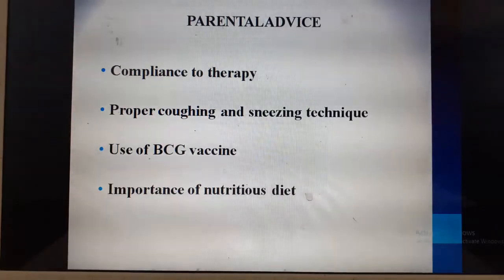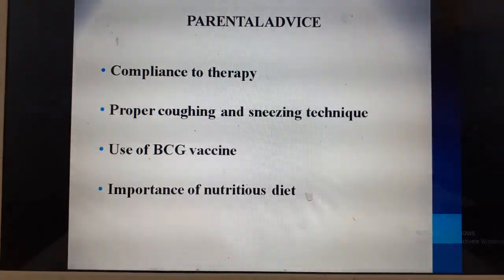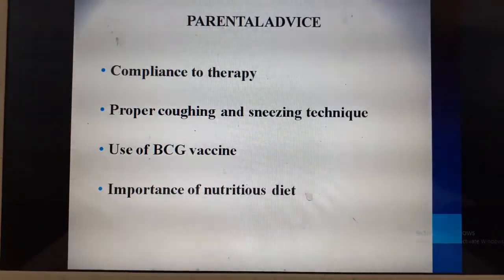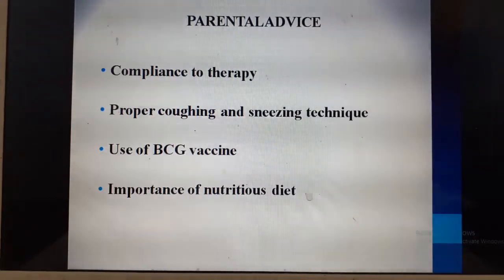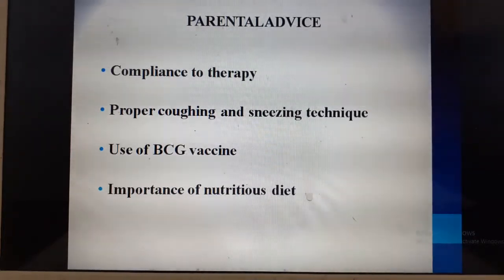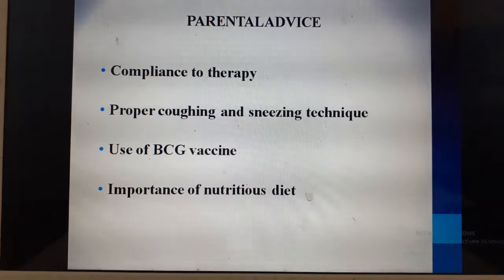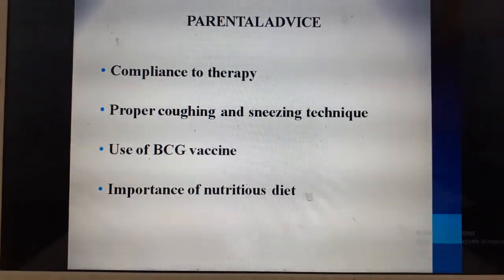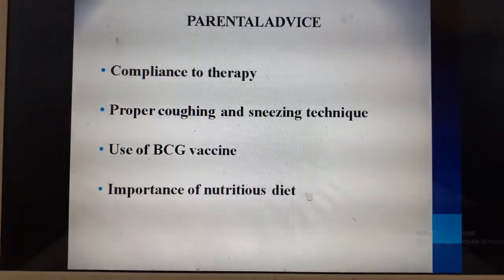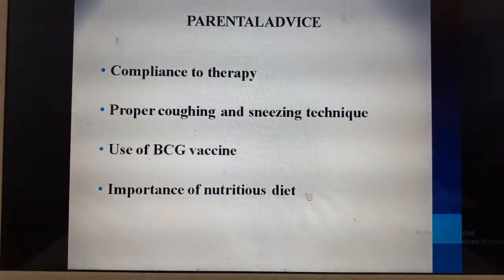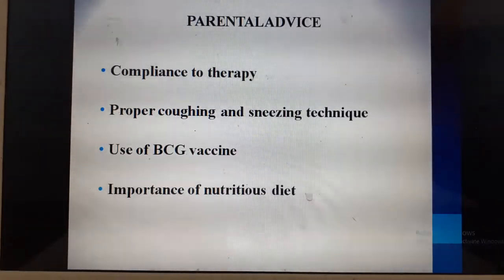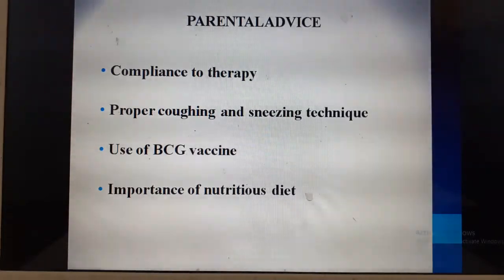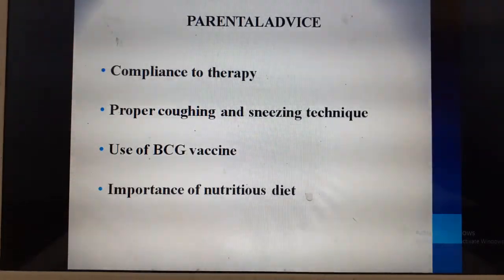They are to use separate handkerchiefs for the child when they cough and sneeze, to wear a mask when they go outside, and to avoid overcrowding. All these have to be explained to the parents. Use of BCG vaccine can be allowed, but not during active tuberculosis. When they have the treatment, it can be given after the treatment. The importance of a nutritious diet is very important.